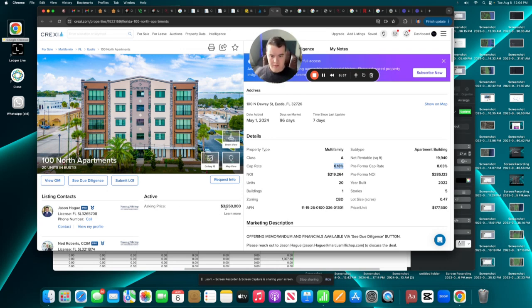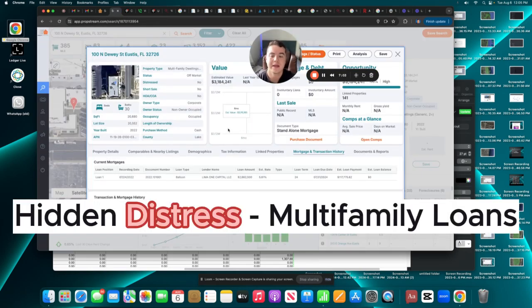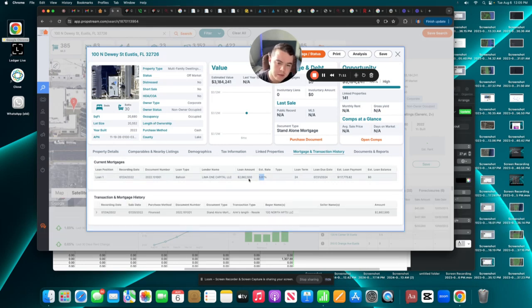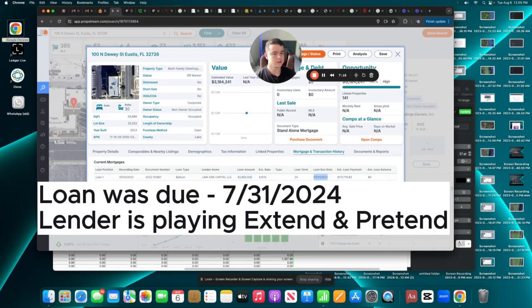So let's say, okay, it's not going to sell for this price. It's fine. There's another thing here. This is the hidden part. This is the hidden distress part. This loan, 2.6 million, has a 5.81% interest rate. Can't get that now. If you were to get a new loan on it, it would be higher. But on the 2.6 million, the loan due date is July 31st, 2024. This loan's due.